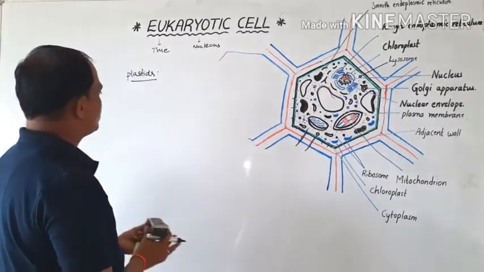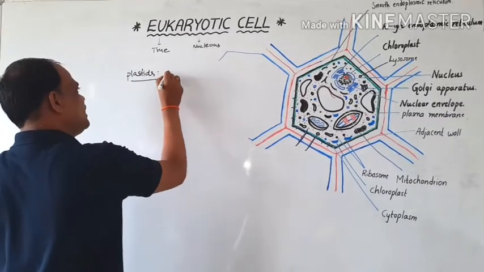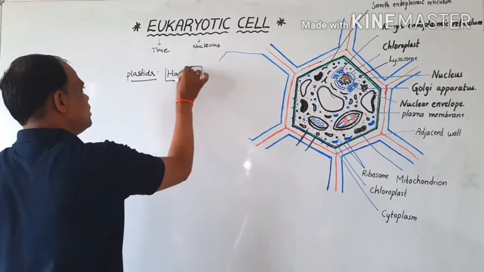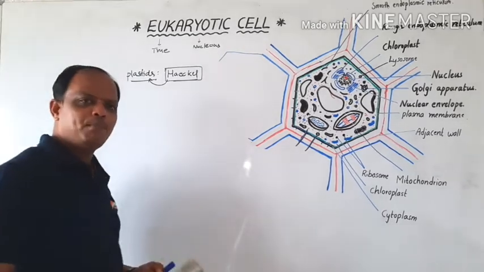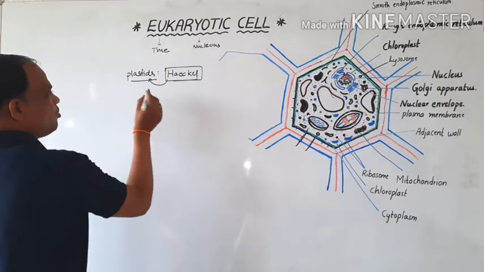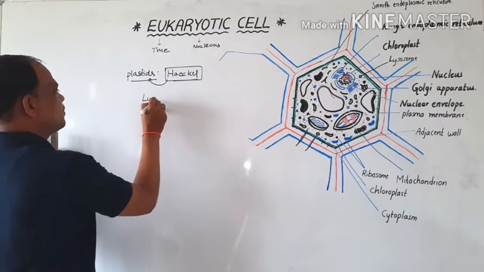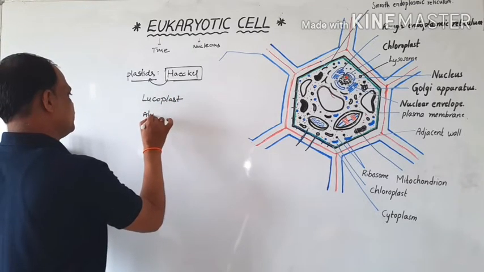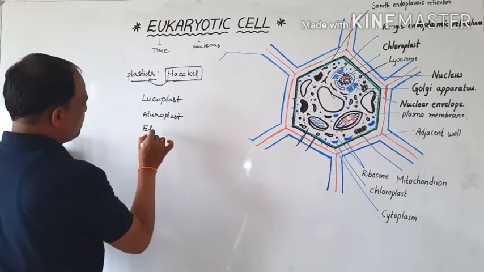Plastids, okay. The term was first coined by the scientist Ernst Haeckel. Mainly, the plastids can be colorless, and there are different types: one is the leucoplast, and the aleuroplast and elaioplast are also present.